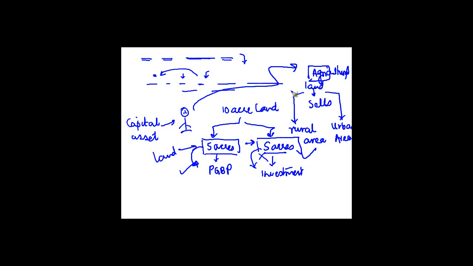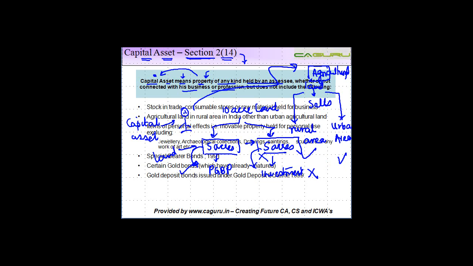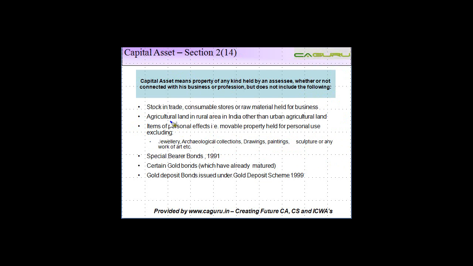If it is situated in rural area, then the profits arising from this are not taxable under the head capital gains. While if it is in urban area, these are chargeable to tax under the head capital gains. So agricultural land in rural area in India other than urban agricultural land, right? So if it is an urban agricultural land, it is not covered here.